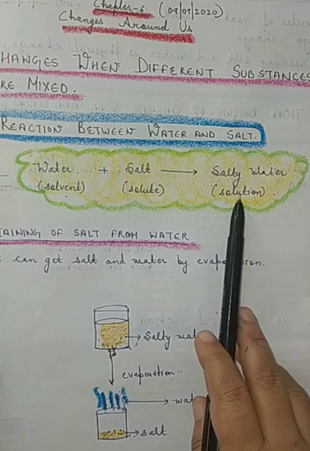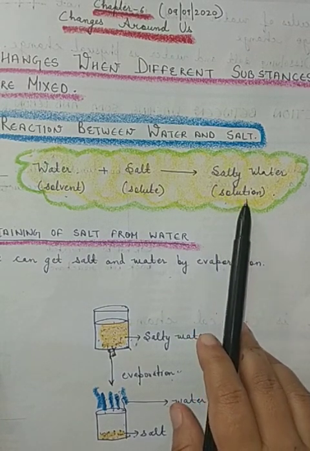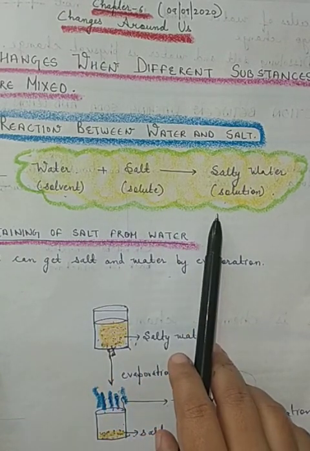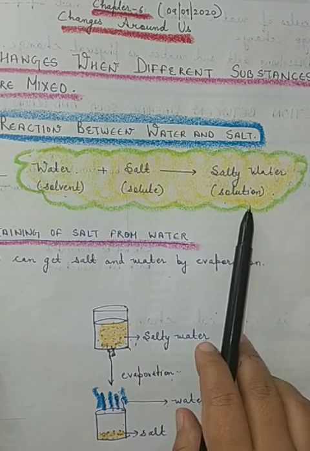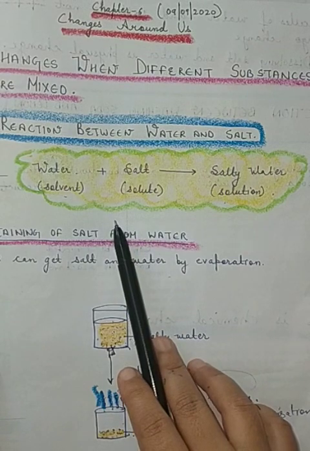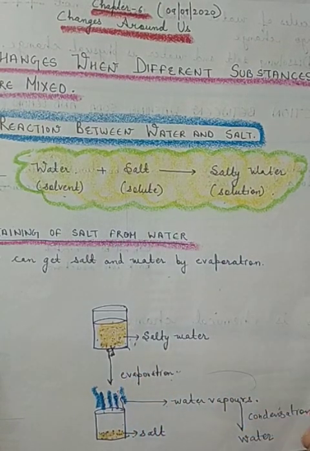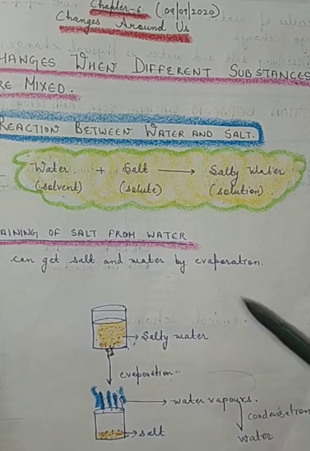Because the formation of the product is temporary and it can be converted back into water and salt. Means no new product is forming. The molecules of salt and water remain the same, either on the product side or on the reactant side. So this is the first reaction, a reversible change and also a physical change.